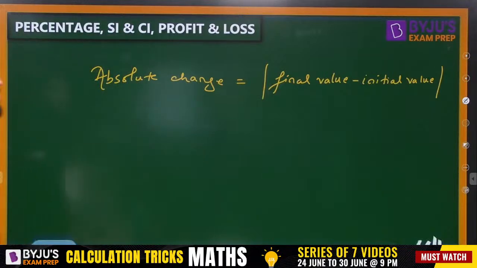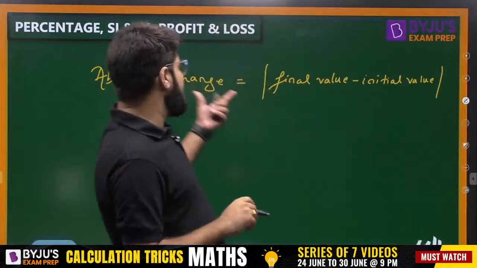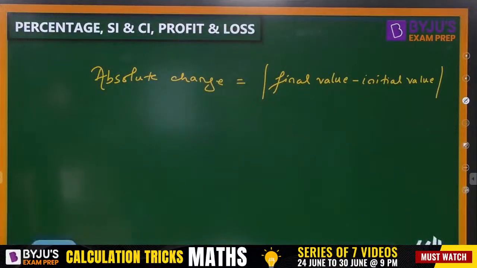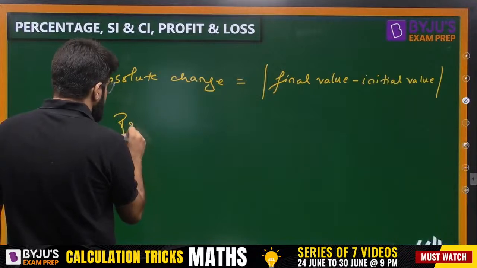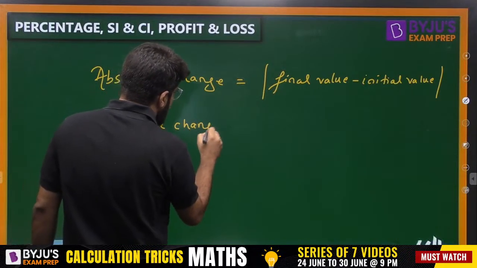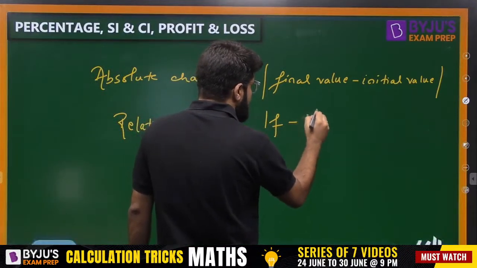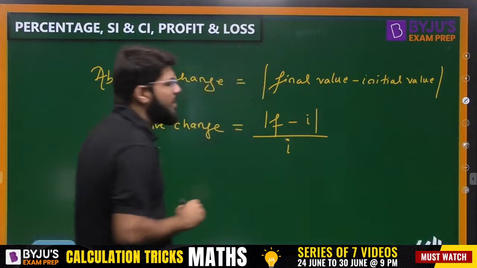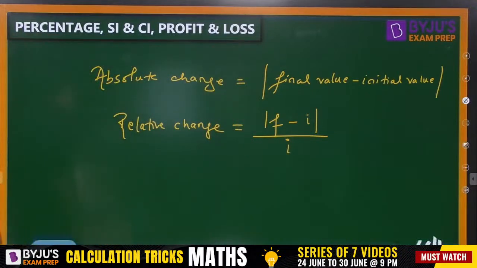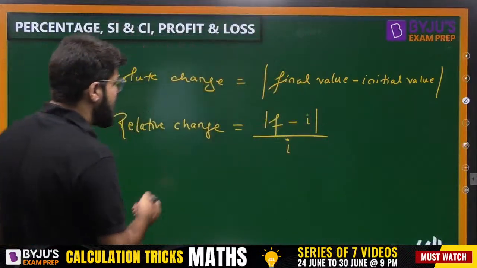Absolute change means sometimes the final value may be greater than the initial value or maybe less than that, but absolute change means I'll take the modulus of that, the absolute value of that. Okay, what is the concept of relative change then? That is the final minus initial divided by the initial. So relative change is basically the absolute change compared with the base value, the initial value.